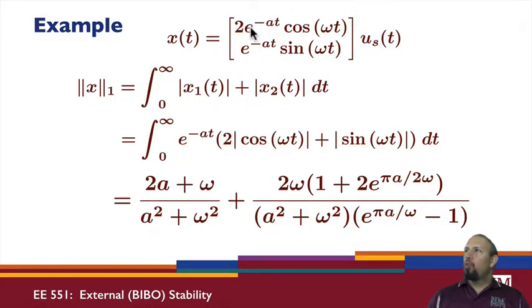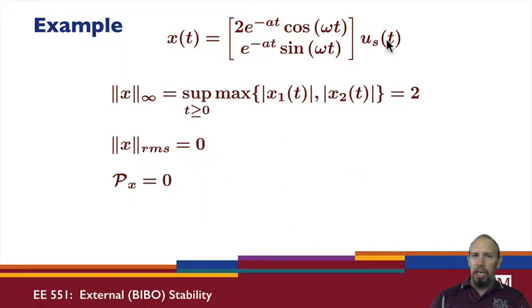As far as the 1 norm, if I take the signal and evaluate the 1 norm of that signal, I can go through and do this calculation. This integral is going to give me this value, and this integral is going to give me this value. And so I can again see that the 1 norm is finite because I have a decaying exponential that's multiplying these cosines.